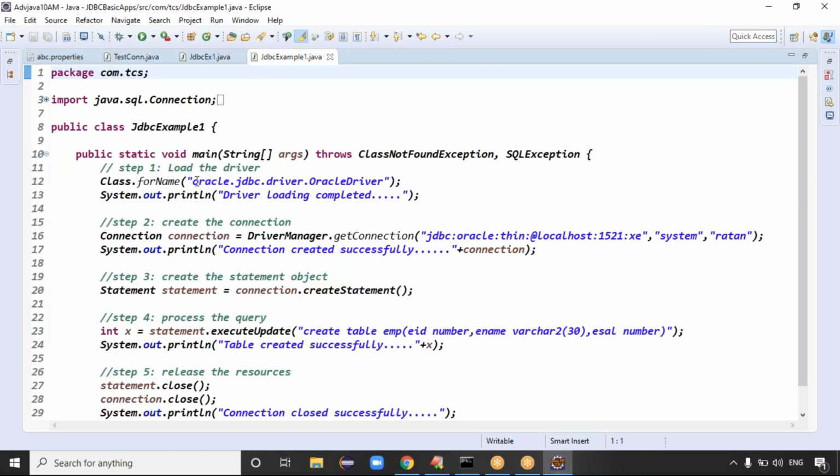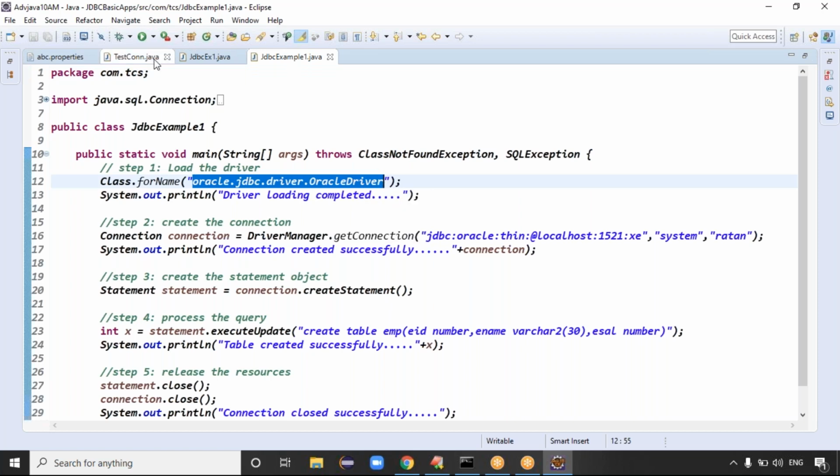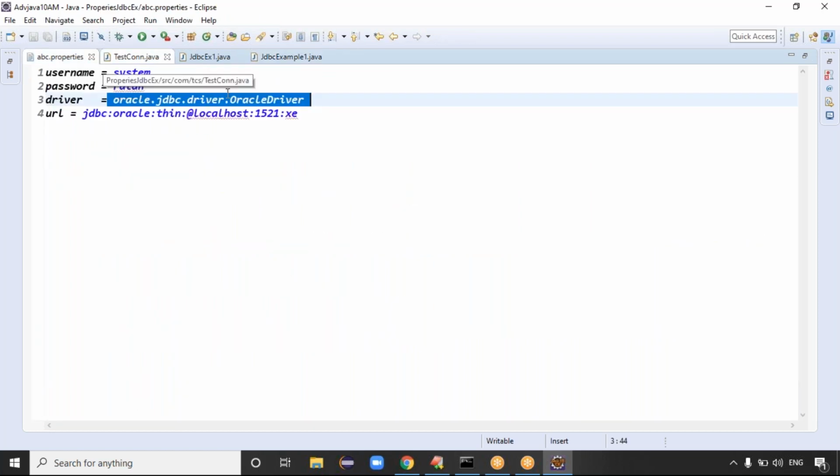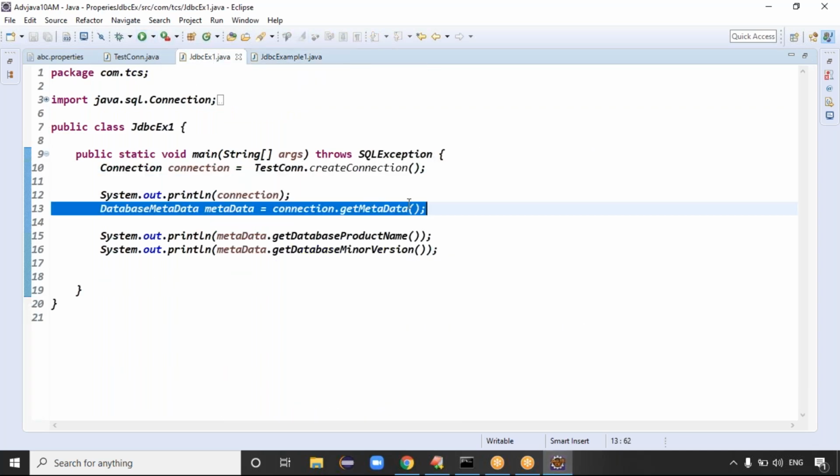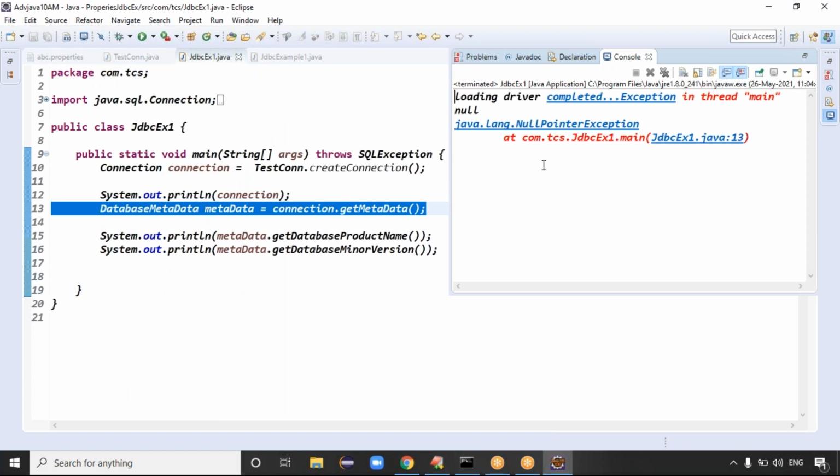Oracle dot jdbc dot driver dot OracleDriver is the class name, correct only, but you are getting an issue. JDBC example one, you can run this code. Loading is completed now. Why?